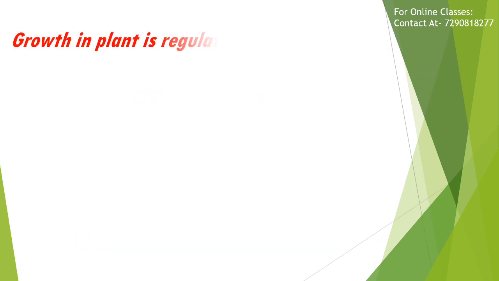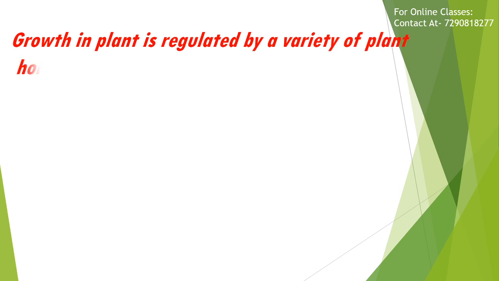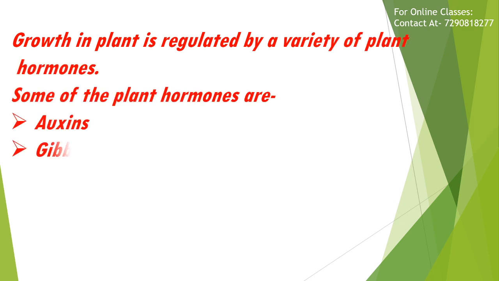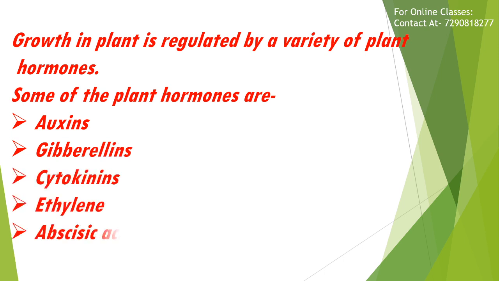Growth in plants is regulated by a variety of plant hormones. Some of the hormones are auxins, gibberellins, cytokinins, ethylene, and abscisic acid. Now, we will study these plant hormones in detail.